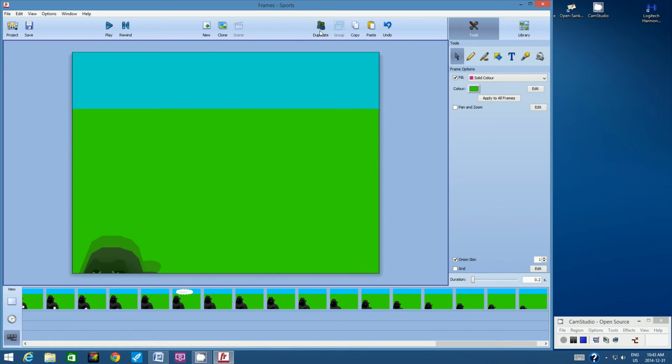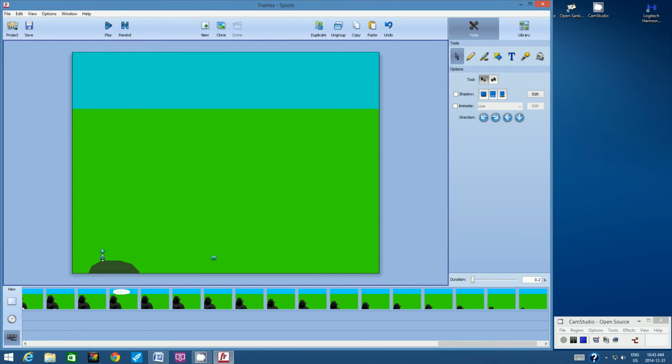Got a couple more to go. I'm almost there. I'm just going to show the tip of his cloak, his head, at the bottom. Then I'm going to deselect and duplicate, then click on the villain and just hit delete.